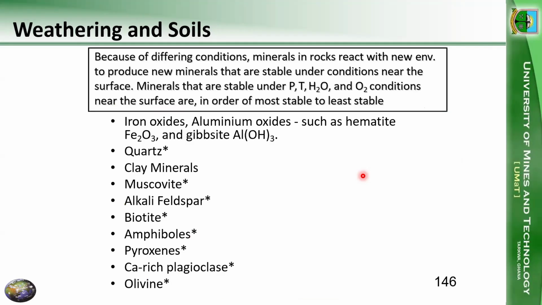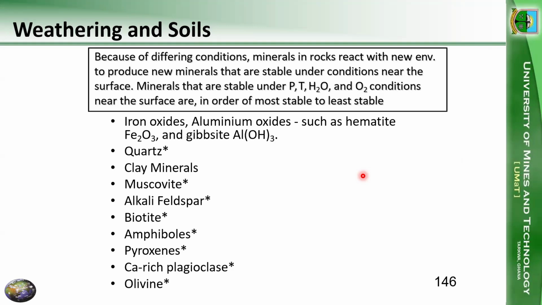As far as chemical weathering is concerned, we have differing conditions. Due to these variations in conditions, minerals in rocks can react with their new environments, and this will result in the production of new minerals that are much more stable under the specific temperature and pressure conditions on the surface. Minerals that are much more stable under pressure, temperature, water, and oxygen conditions near the surface, we can put in the order of the most stable to the least stable.